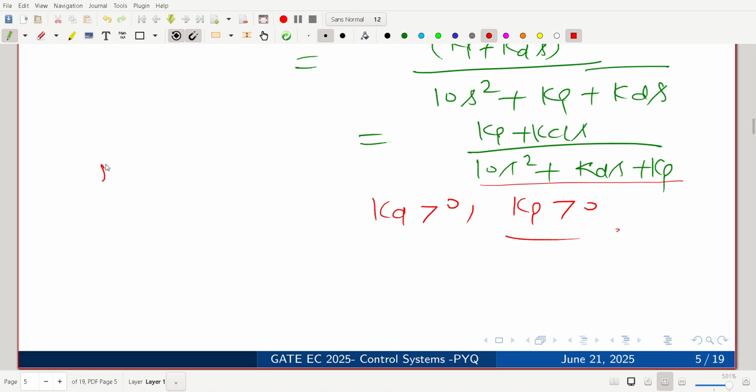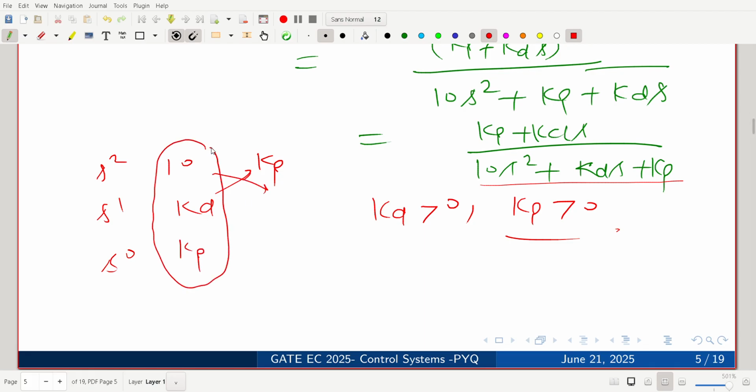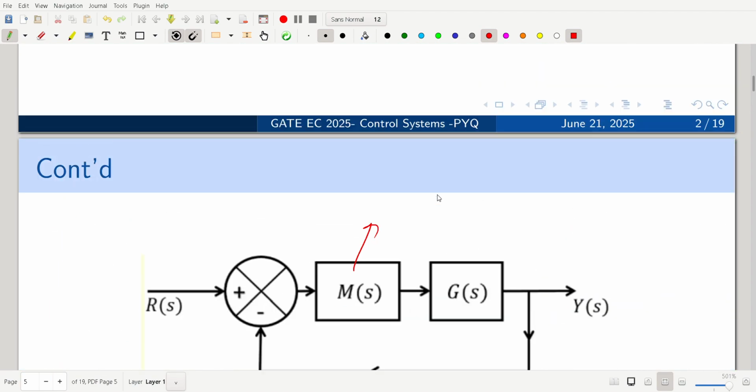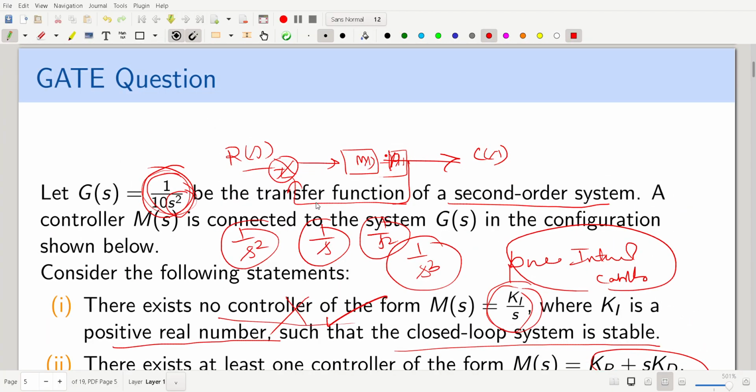We put the polynomial in descending order: 10, Kd, Kp. If we want the first column to be stable, I mean the poles stable, no sign change should be there. So Kd positive and Kp positive. So a PD controller for the given integral type of system is able to make the system stable.